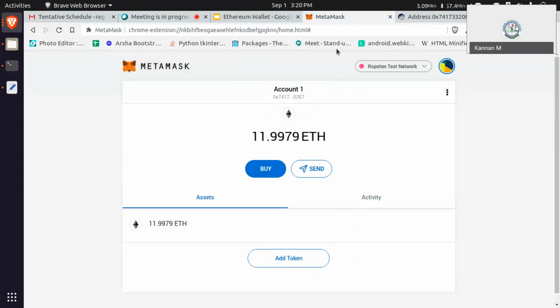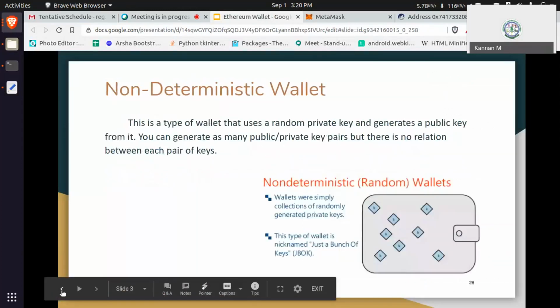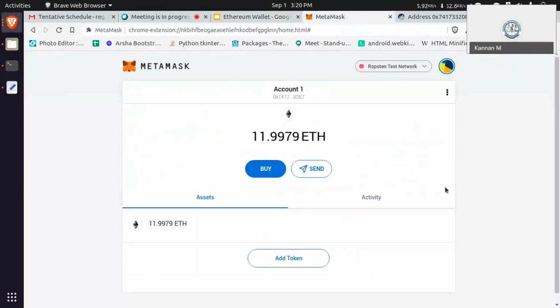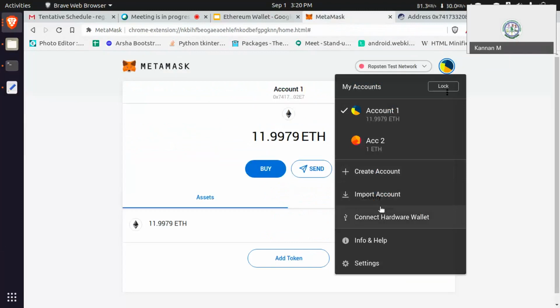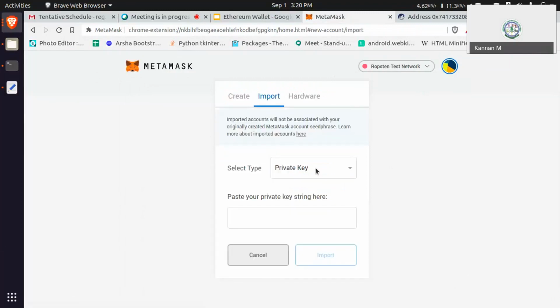If I have a private key, this is considered a non-deterministic account. Let's say I have a private key, but I don't have a wallet. So I have a wallet, and I am going to add my non-deterministic account. Not create, import. Import from private key.